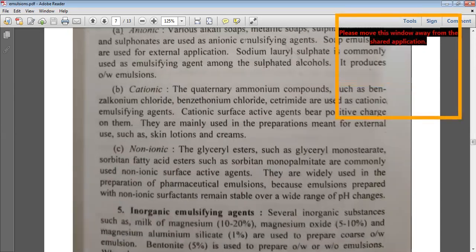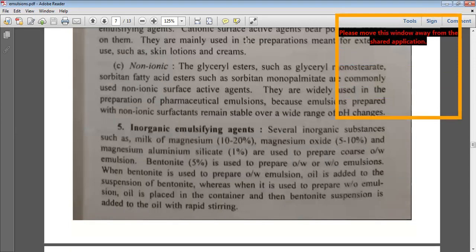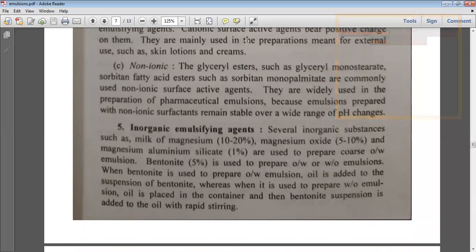Now if you see the inorganic emulsifying agents, they are not widely used. You have milk of magnesia, which can be used at 10 to 20%, magnesium oxide at 5 to 10%, magnesium aluminum silicate at 1%, and bentonite at 5%, which is used in the preparation of oil in water or water in oil emulsions.